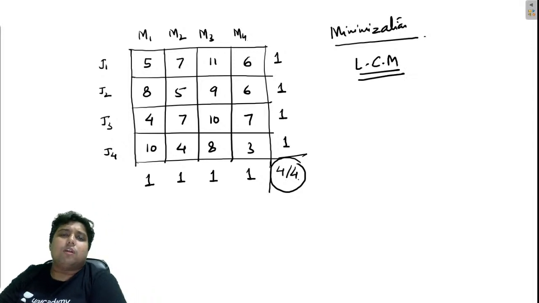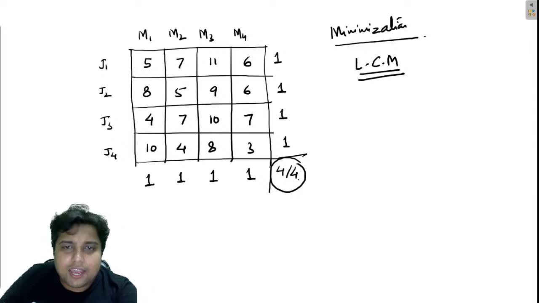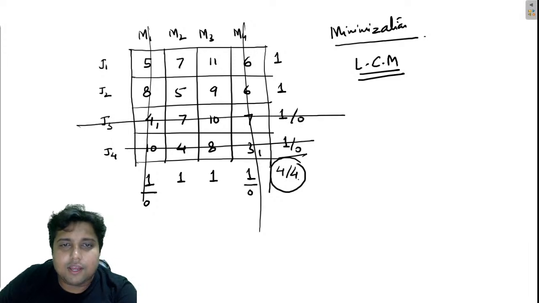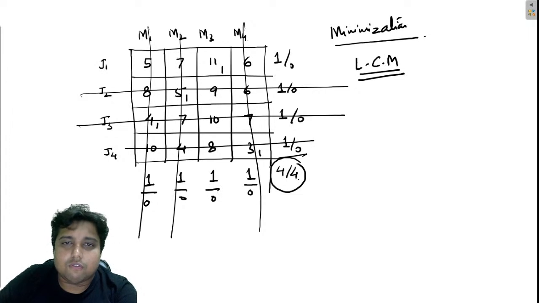If I use the matrix minima method, then in the entire matrix the minimum value is 3. This 3 is asking for 1, we can give 1. So let us give 1 here. This becomes 0, chopped off. Now in the remaining matrix, the minimum value is 4. Let us give 1 here. So this becomes 0, chopped off. Now again, this is the minimum. So this is 0, chopped off. At the end, only one place is left. So this is 0, chopped off.